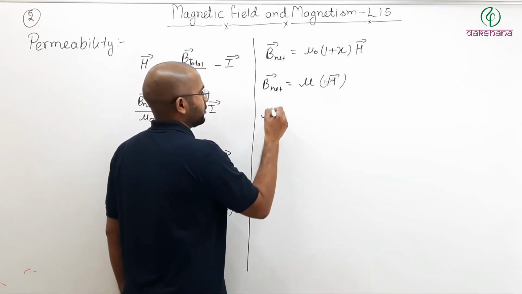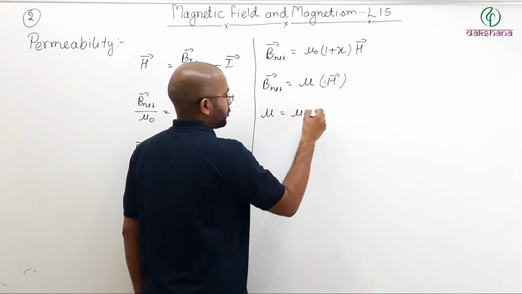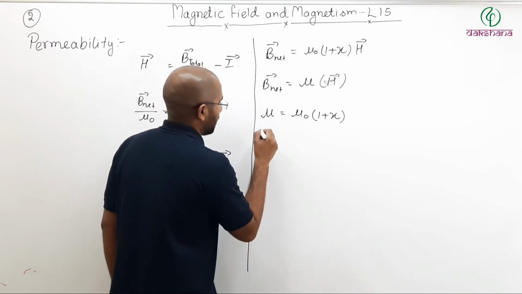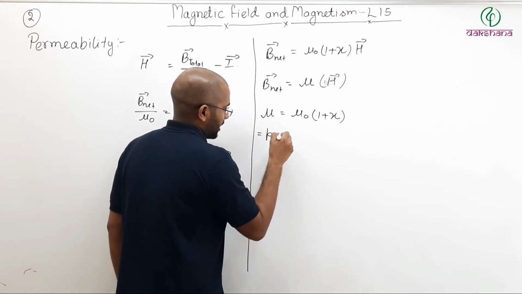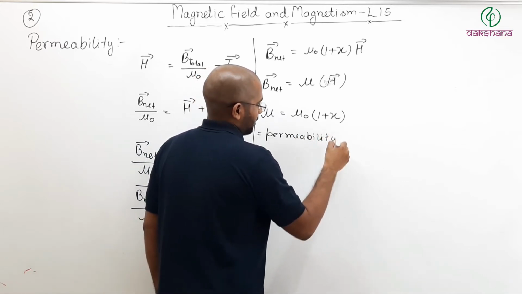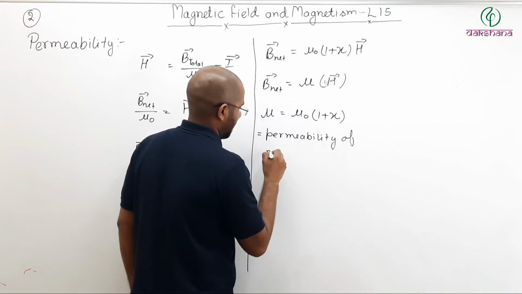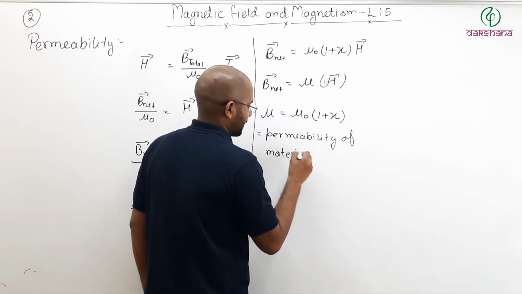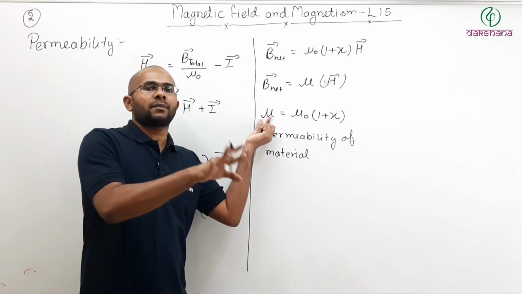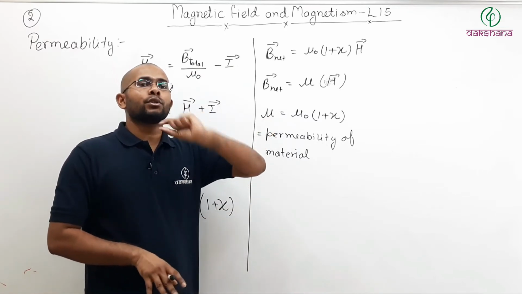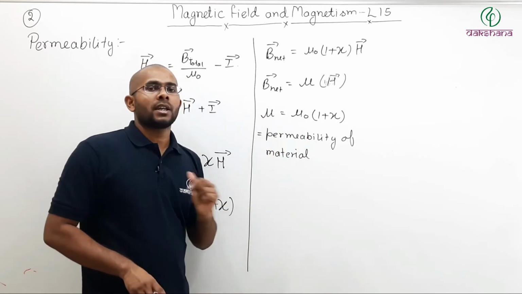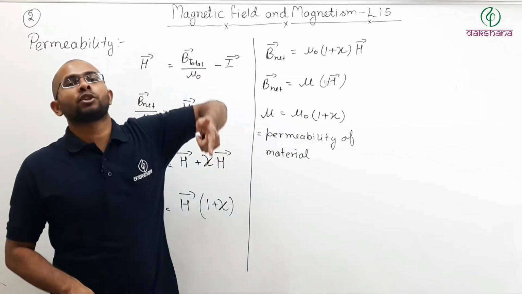Here mu is nothing but mu naught times 1 plus susceptibility of material, which is called permeability of material, like this. So here mu is the permeability of that material which you are putting in external magnetic field. Here mu naught is the permeability of vacuum.